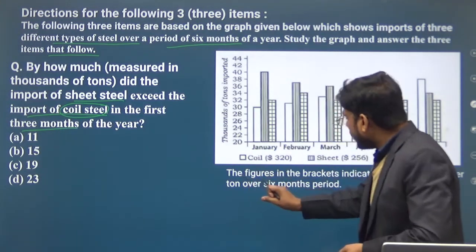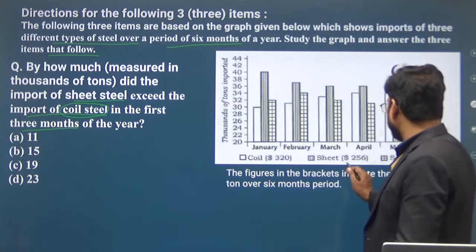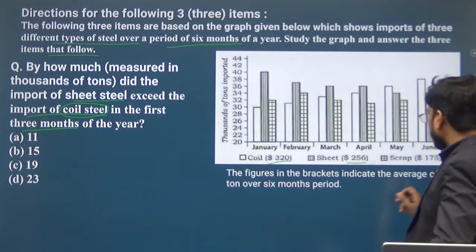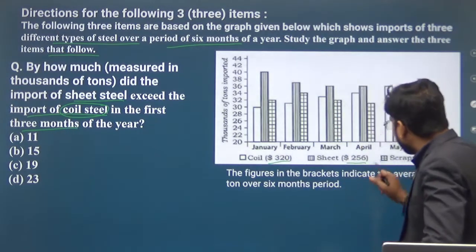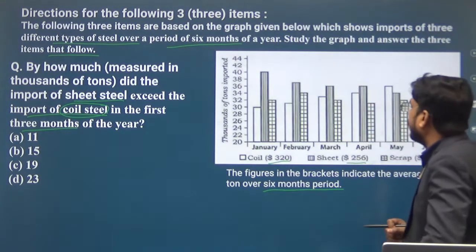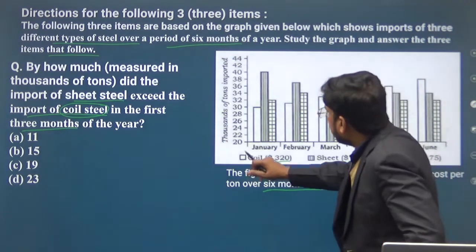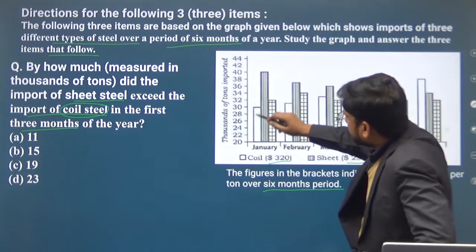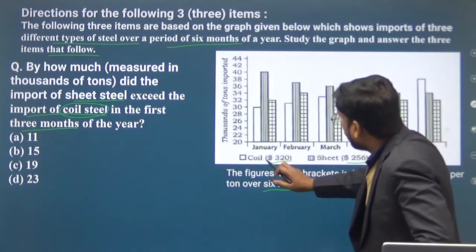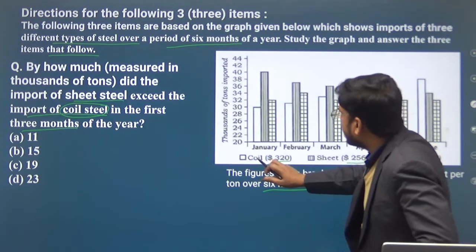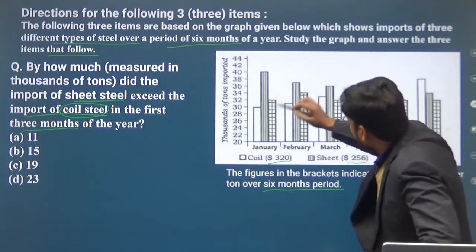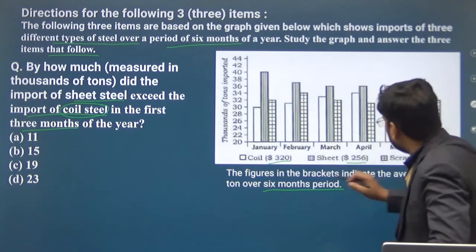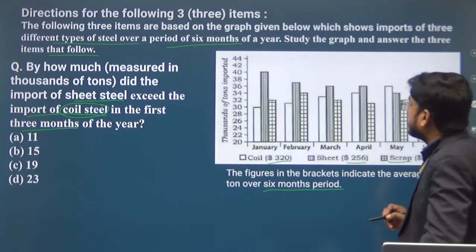Now come to the graph. The figures in the brackets indicate the average cost per ton over the 6 month period. This line shows the import of coil steel, this line shows the import of sheet steel, and this line shows the import of scrap.